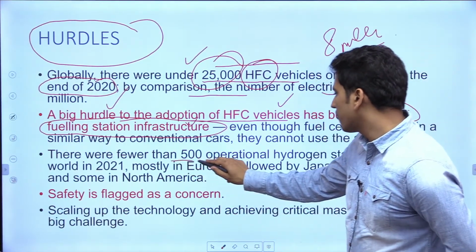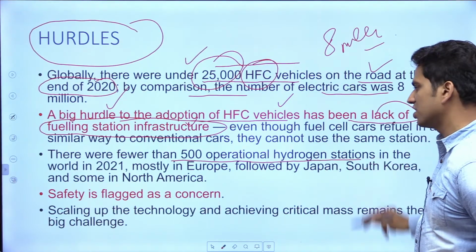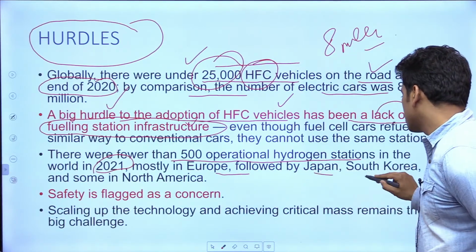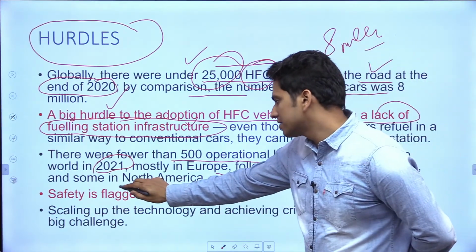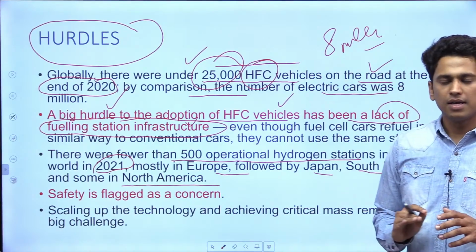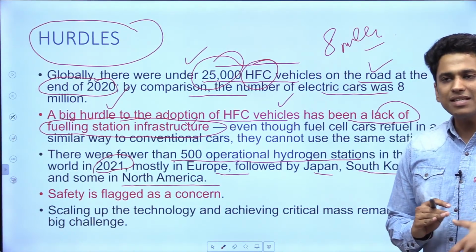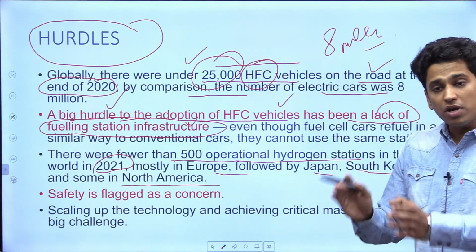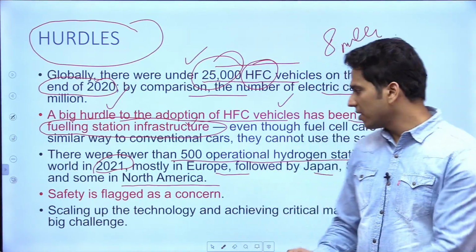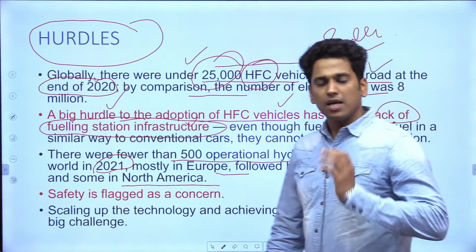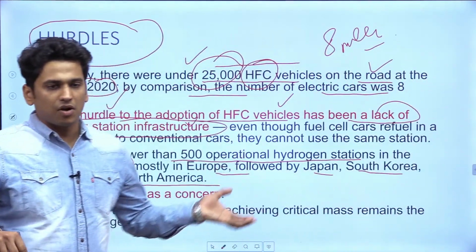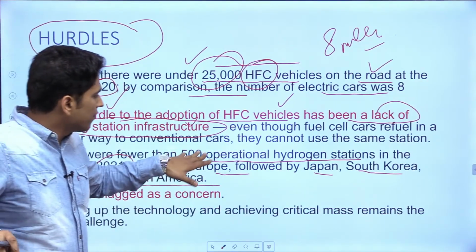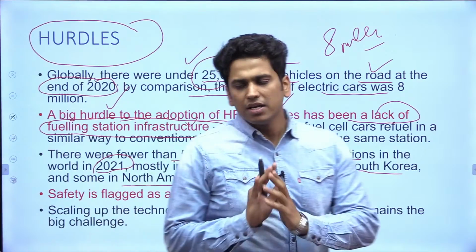There were fewer than 500 operational hydrogen stations in the world in 2021, most in Europe, followed by Japan, South Korea, and some in North America. See, fueling stations is a problem because there is a lack of infrastructure. We are not talking here about India, but about the developed countries where this technology is already being deployed. But there also we have seen there are only 500 operational hydrogen stations.